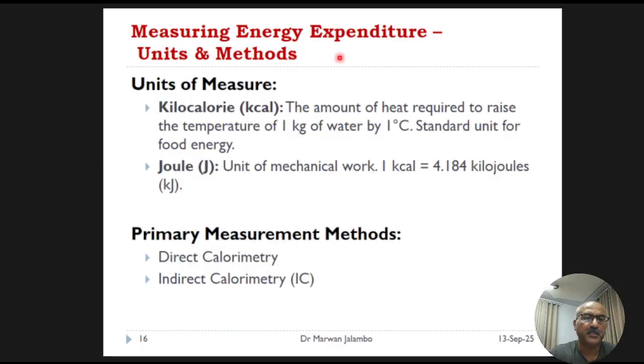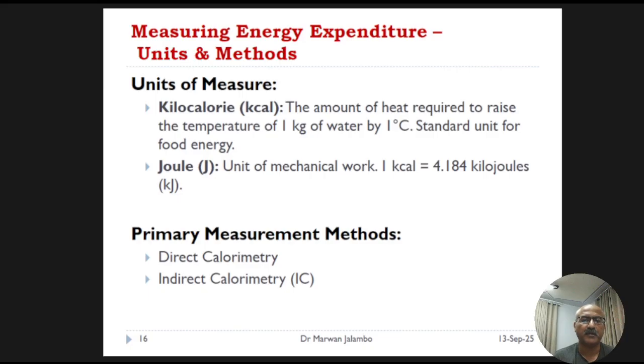The standard unit we use to measure food energy is the kilocalorie, often just called calorie with a capital C, on food labels. In other parts of the world and in scientific literature, you may also see energy measured in joules or kilojoules. The conversion is straightforward: 1 kilocalorie is equal to about 4.2 kilojoules.